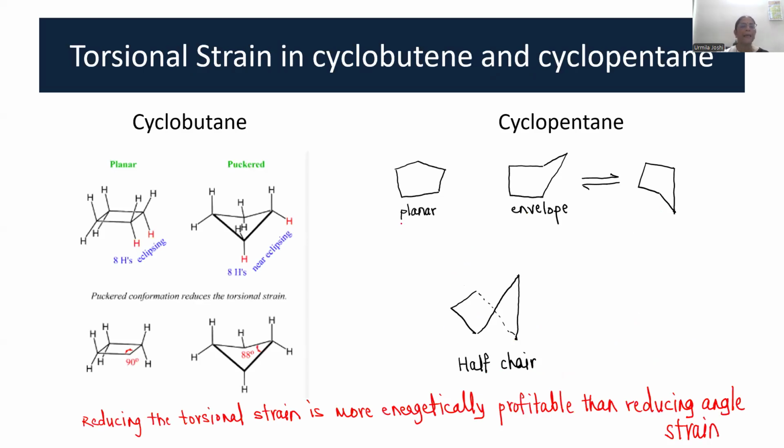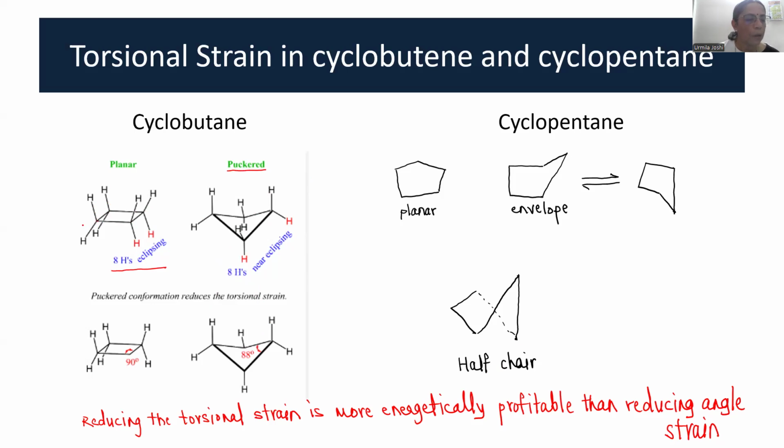Now, what happens in the case of cyclobutane? Let us try to understand. This is a four-membered ring. If this ring is planar, all the 8 hydrogens will be eclipsing each other. But if it is puckered, or if there are some carbons which go out of plane, just try to understand. Here all the 4 carbons are in the plane.